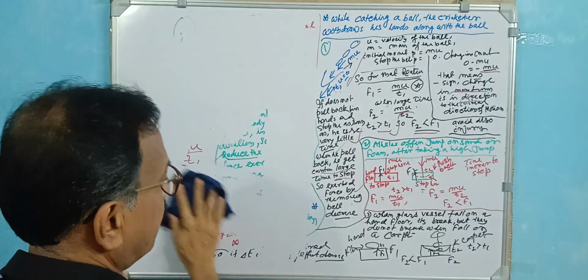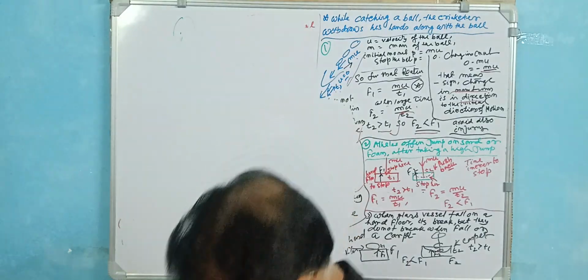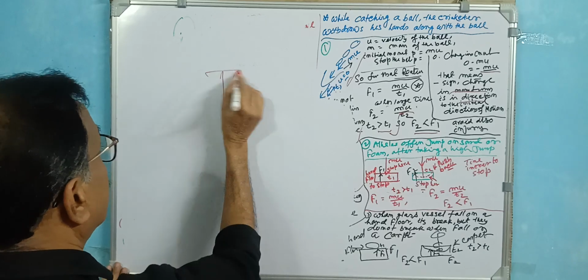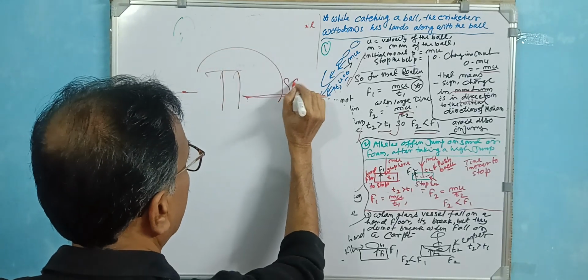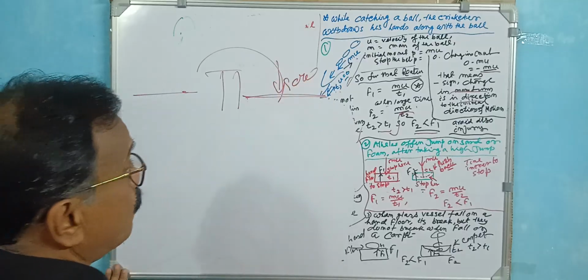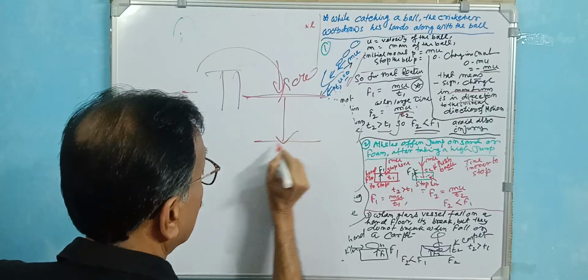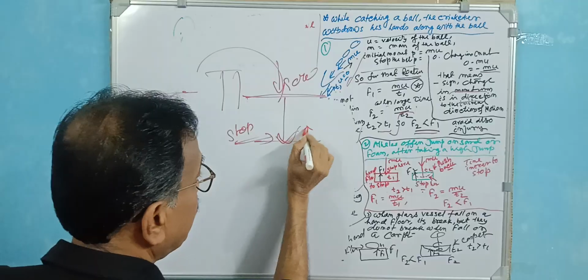Suppose there is a long jump, and the athlete jumps on a solid surface. In that case, on a sudden stop, the rebound is very great.